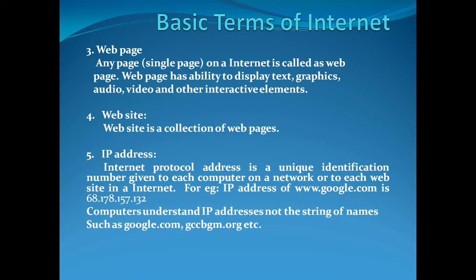A website is a combination or the collection of different web pages. When you combine multiple web pages, it becomes a website. The fifth one, which is quite important, is the IP address. An Internet Protocol address is a unique identification number given to each computer on a network or to each website on the internet.